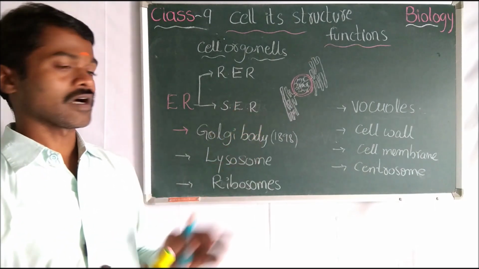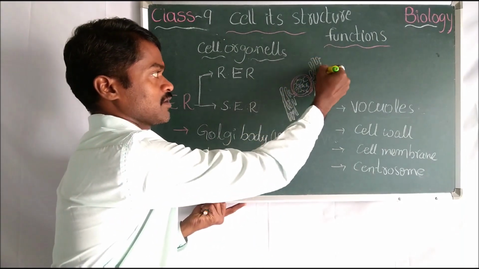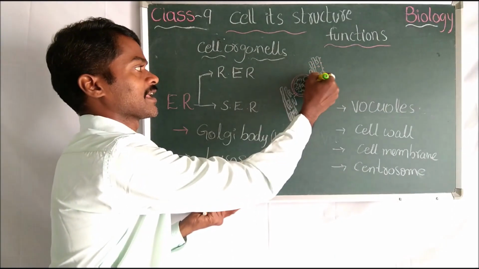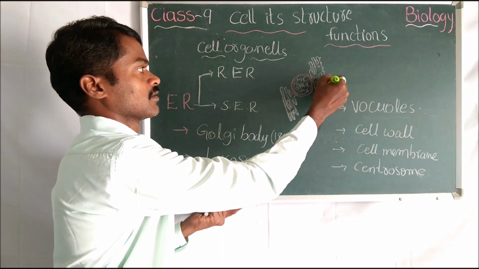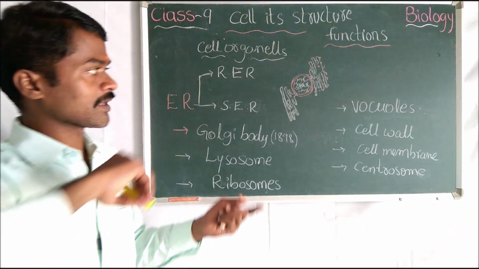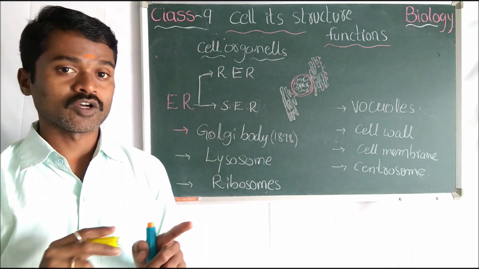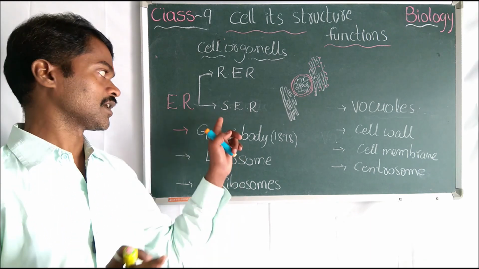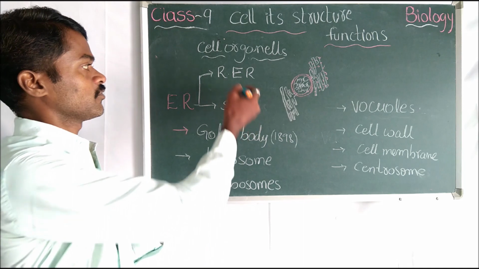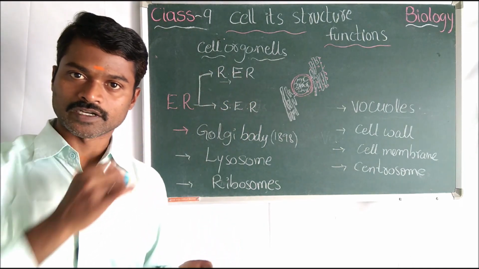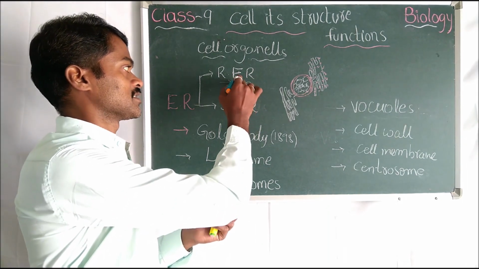What is the difference between these two? RER means endoplasmic reticulum with some granule-like structures, and those are ribosomes. Okay, these are the ribosomes. If the endoplasmic reticulum has ribosomes, it's called RER. The endoplasmic reticulum without ribosomes is called smooth endoplasmic reticulum. Now we'll see what the function of the rough endoplasmic reticulum is. Synthesis of proteins. It prepares the proteins.